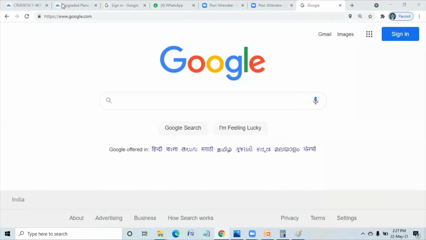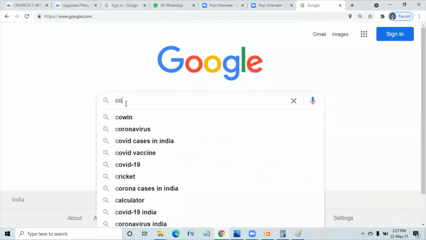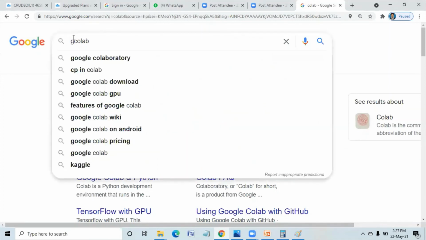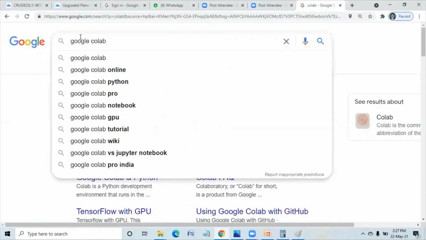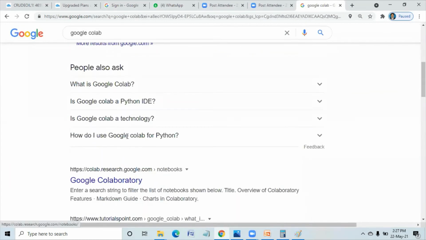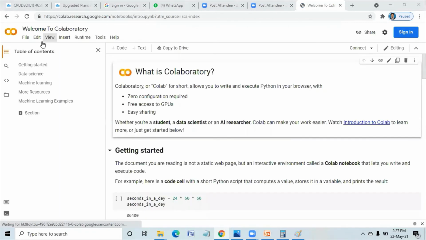But when you go for an amazing software tool called Google Colab, here you have to open a new notebook.